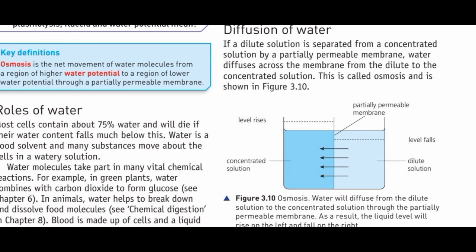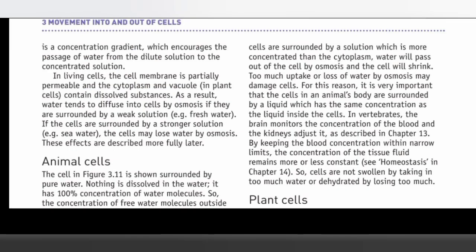Why? Because dilute solution has more free water molecules than concentrated solution. So that's the reason osmosis occurs and the water is evenly distributed in the solutions. We get this point that water always moves along the concentration gradient.